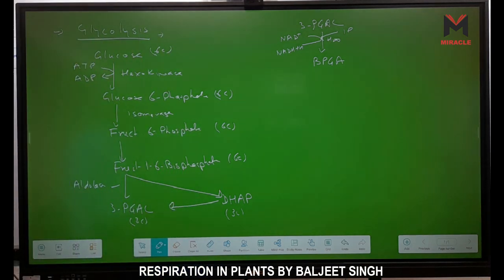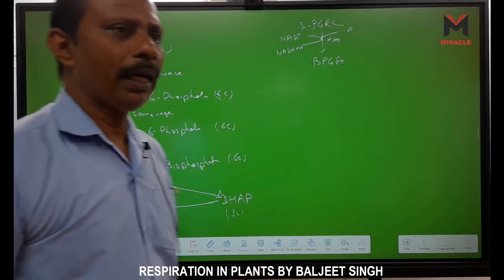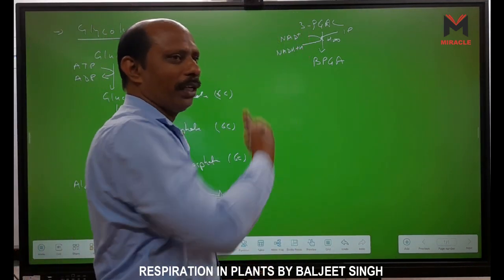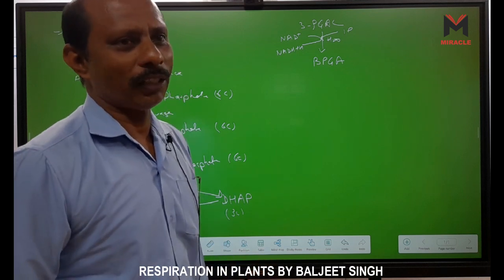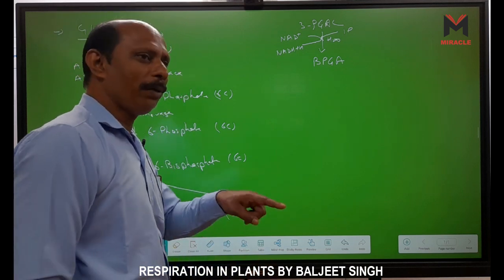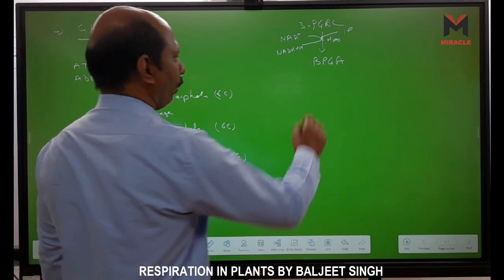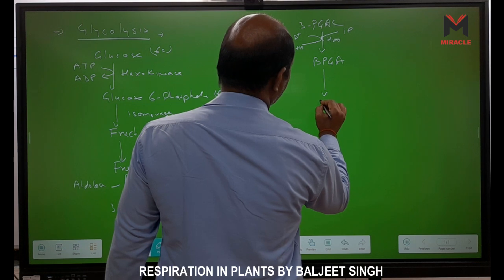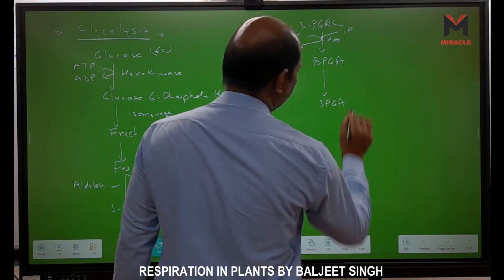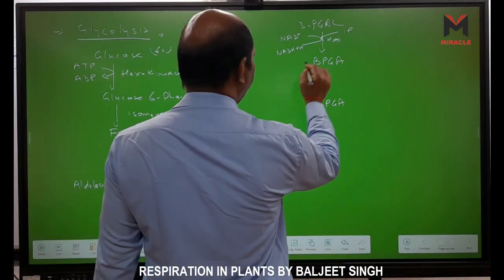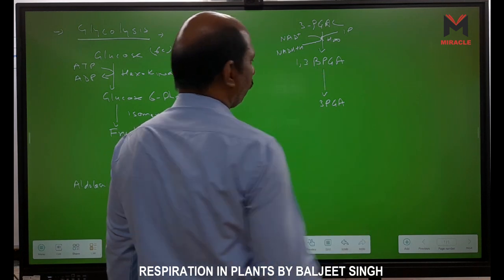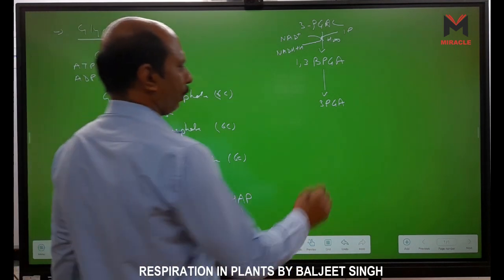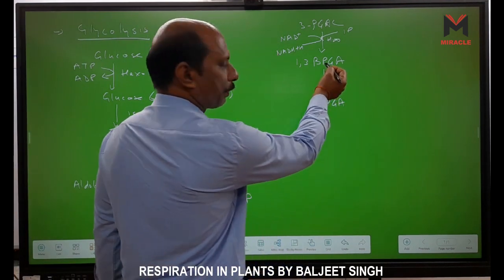What is the full form of NADH? Nicotinamide adenine dinucleotide. P is not there, so I cannot write phosphate. NADP means phosphate. Now look here, one phosphate is released.